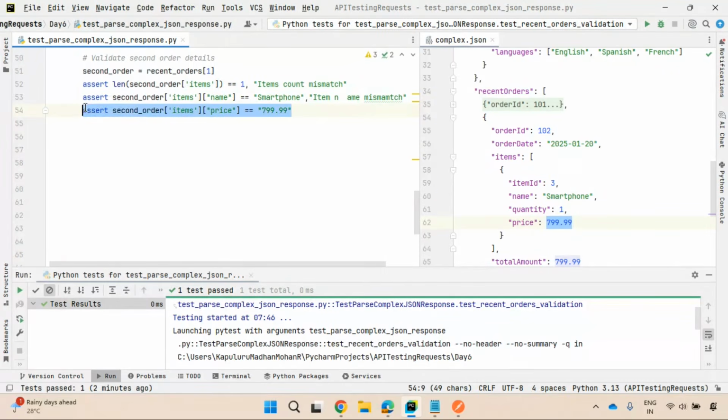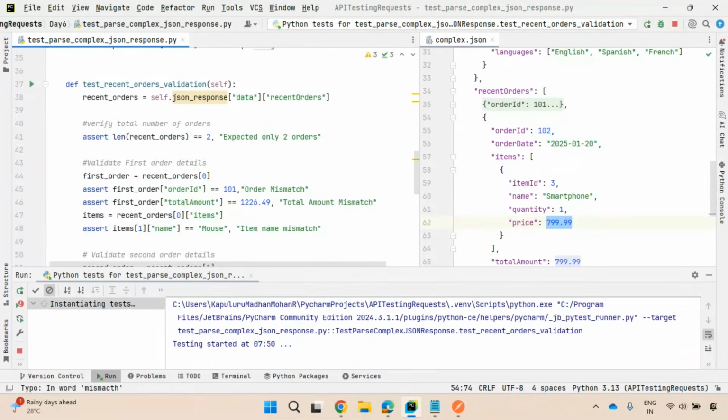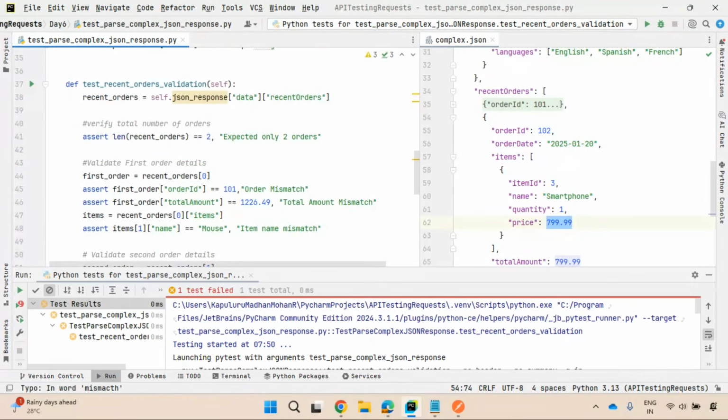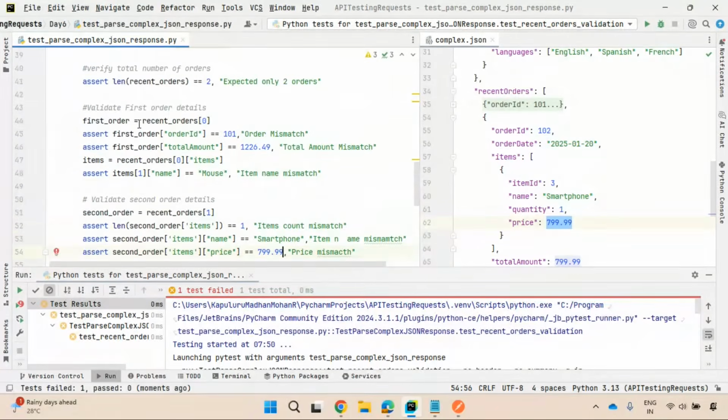That's it. So otherwise, price mismatch, price mismatch. So let us execute this. So it is failing. Why? It should not be a string, but it should be an integer. Should be an integer. So let us execute this one more time.